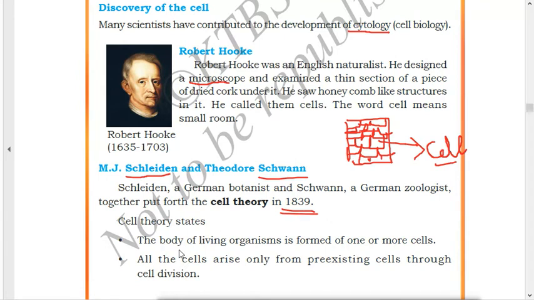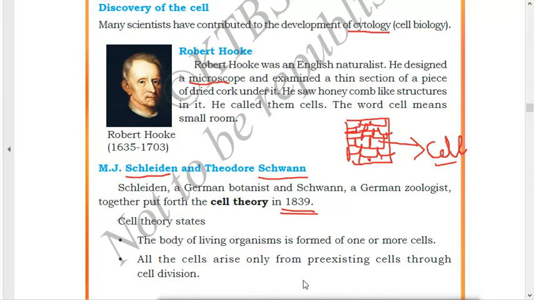Now we'll look at the points which were given by these scientists. The cell theory states, the first point: the body of a living organism is formed of one or more cells. The first point they said is that every living organism's body will be made up of one or more cells.